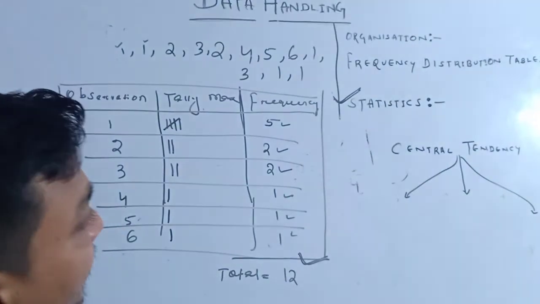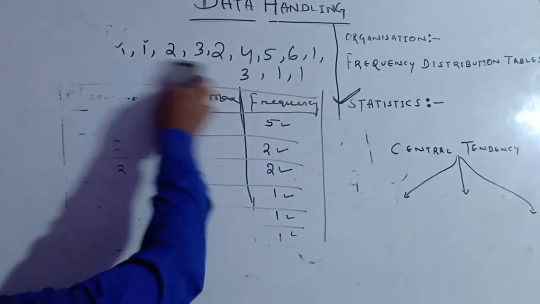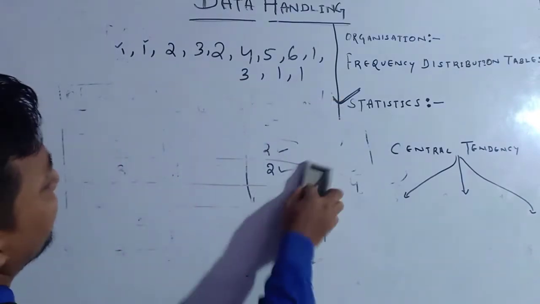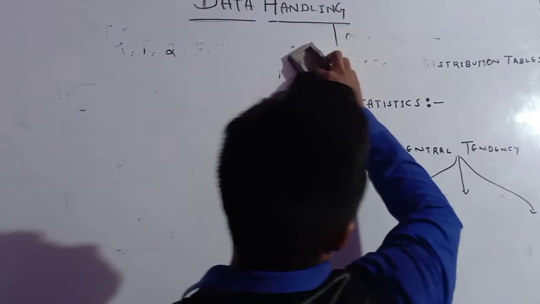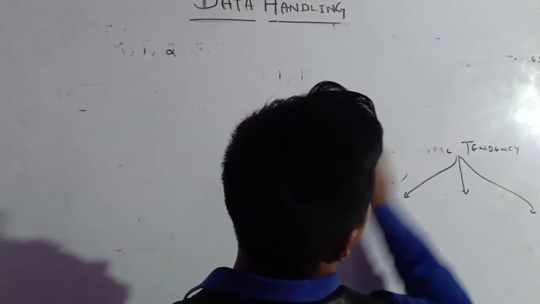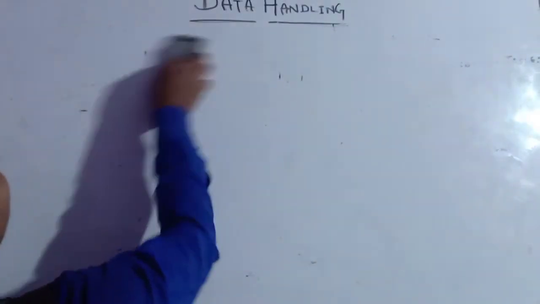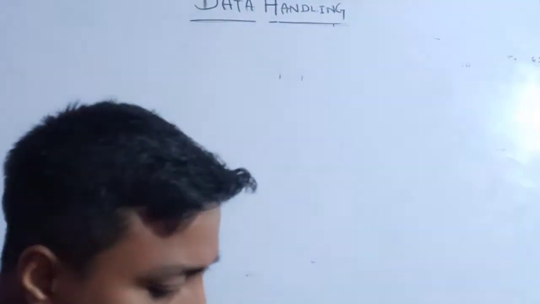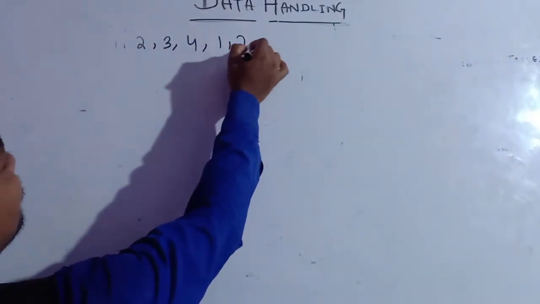Another thing, a new thing we are going to learn, is central tendency. See, you just have to remember, suppose many data are there. Suppose here is a collection of data. Suppose the data are 1, then 2, then 3, then 4, then 1, 2, then 3.